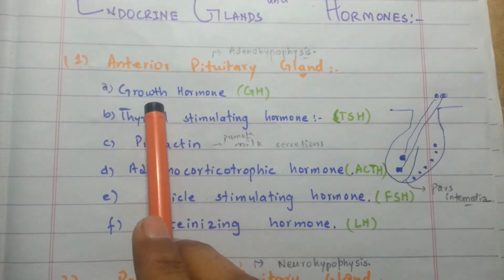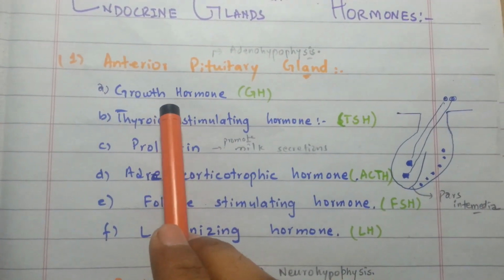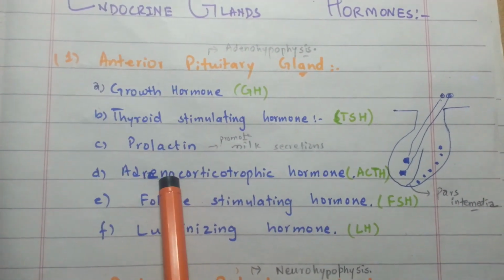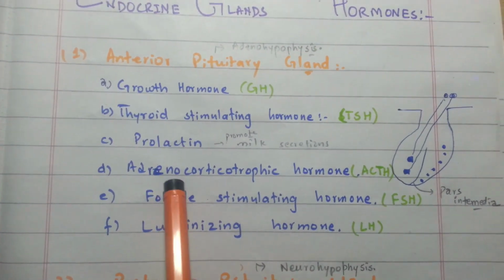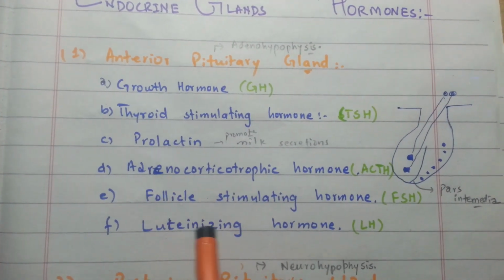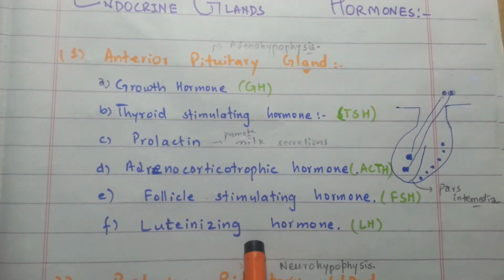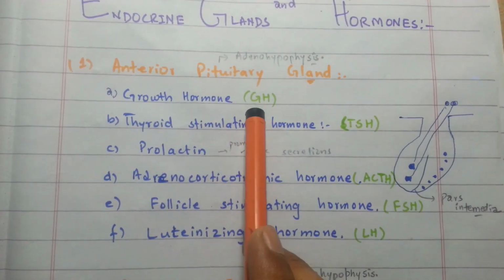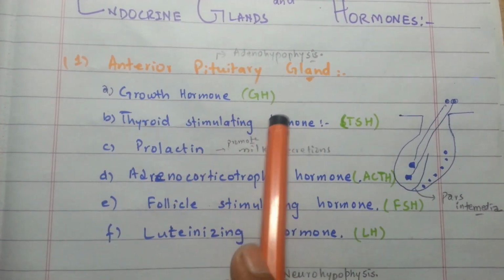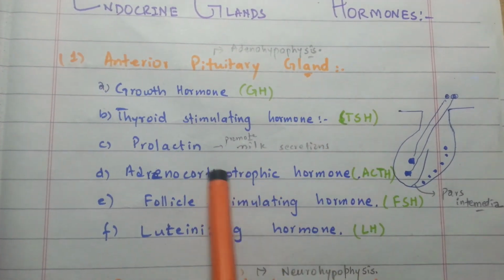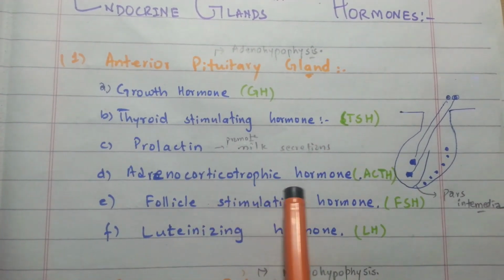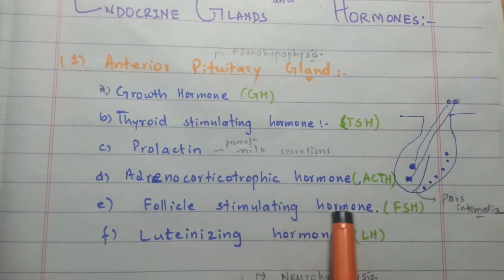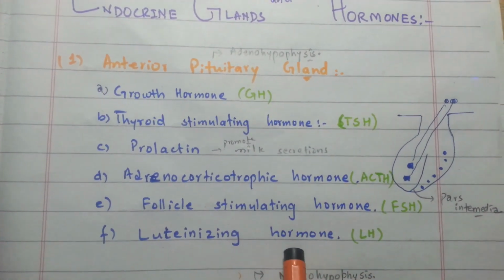The hormones secreted by the anterior pituitary are the growth hormone, thyroid stimulating hormone, prolactin, adrenocorticotropic hormone, follicle stimulating hormone, and luteinizing hormone. Growth hormone is also called GH, thyroid stimulating hormone is TSH, prolactin, adrenocorticotropic hormone, which is also known as ACTH, follicle stimulating hormone FSH, and luteinizing hormone LH.